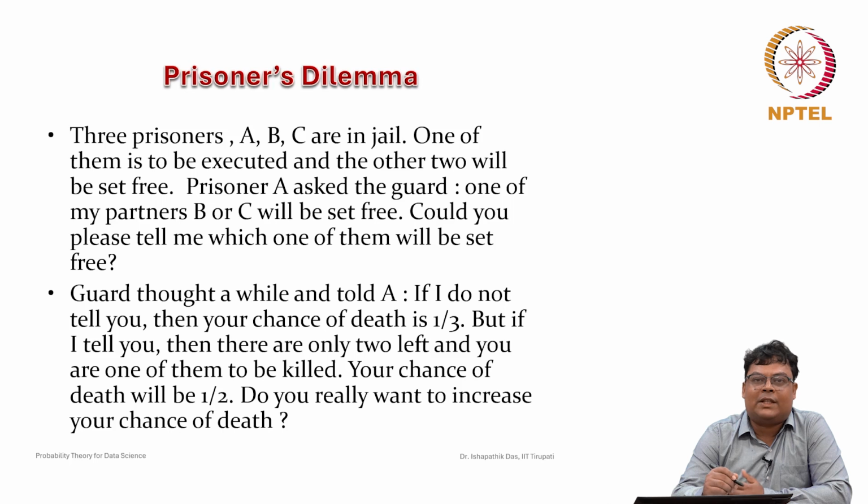So, instead of asking directly, A thought he would ask in a different way. Do not give any information about me, but among B and C, because one will be executed, we know that one will be set free. Please give this information: who will be set free among B and C?